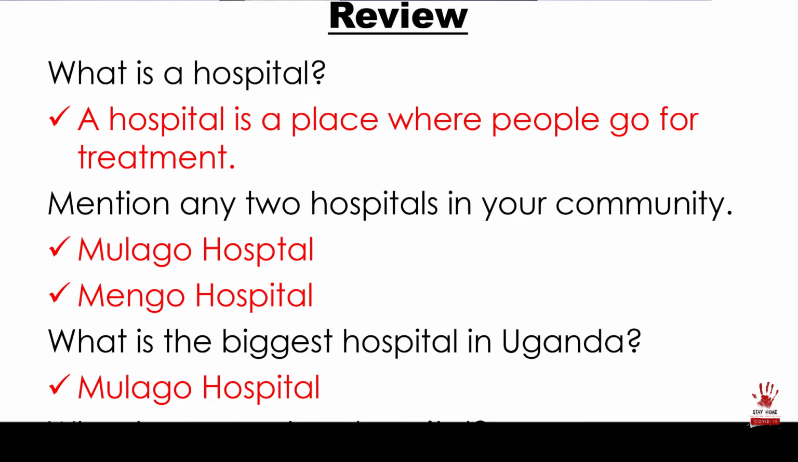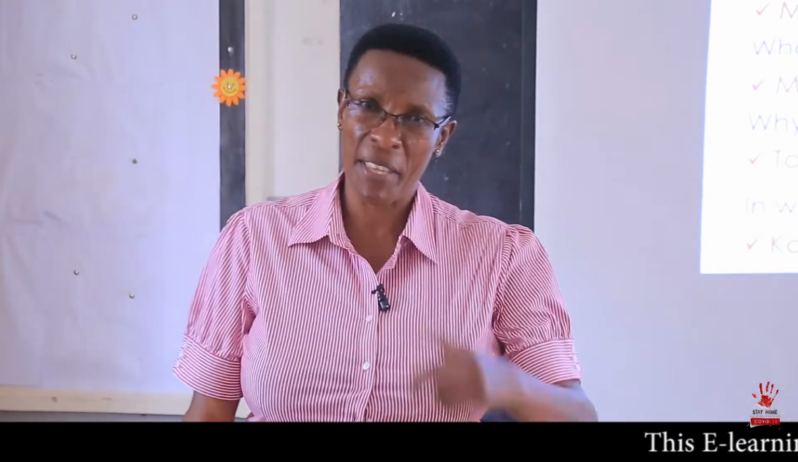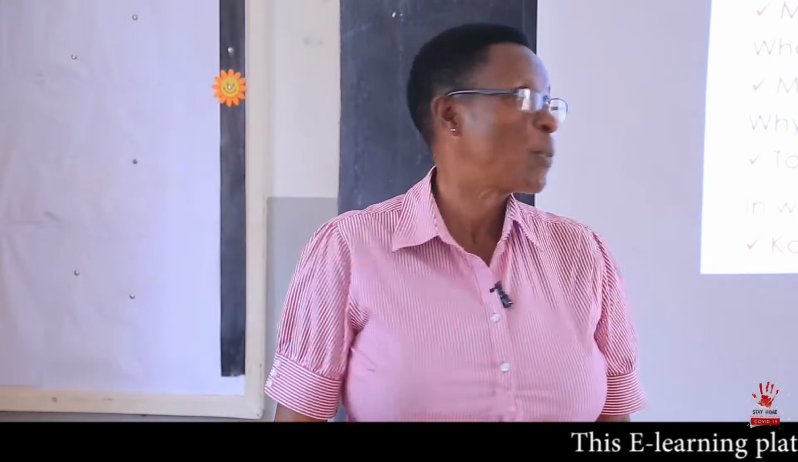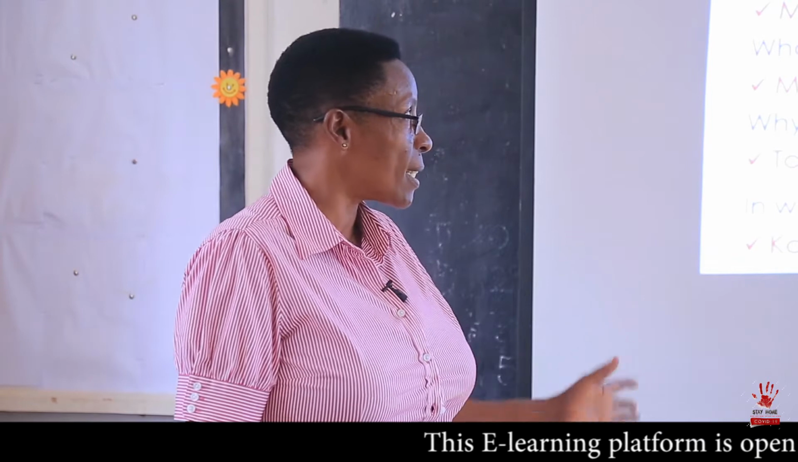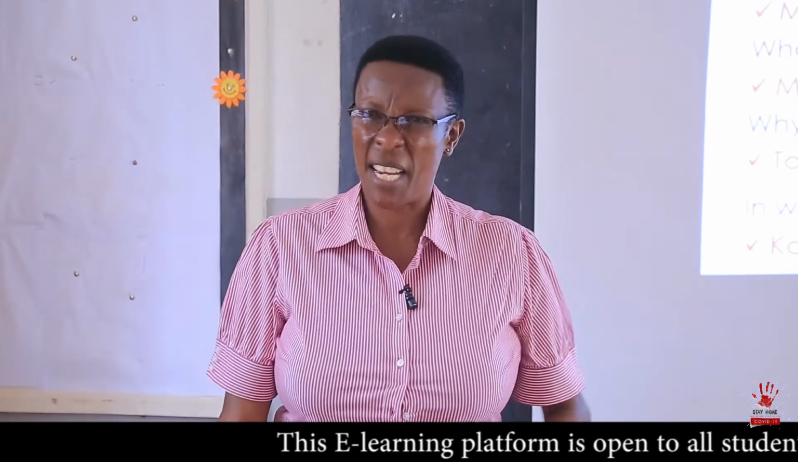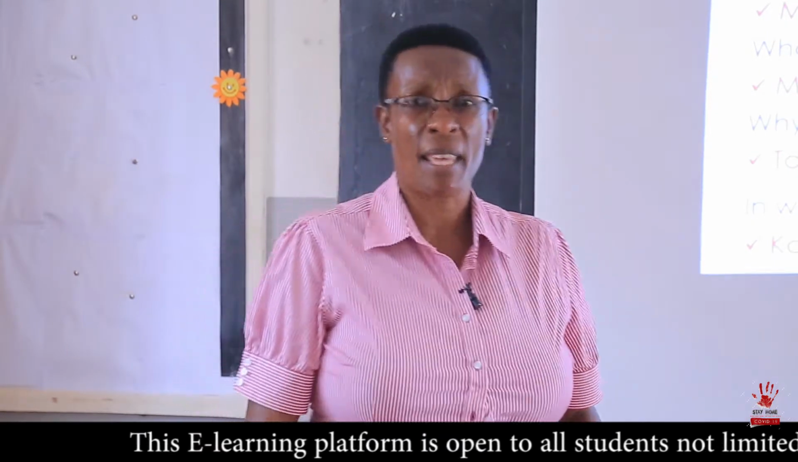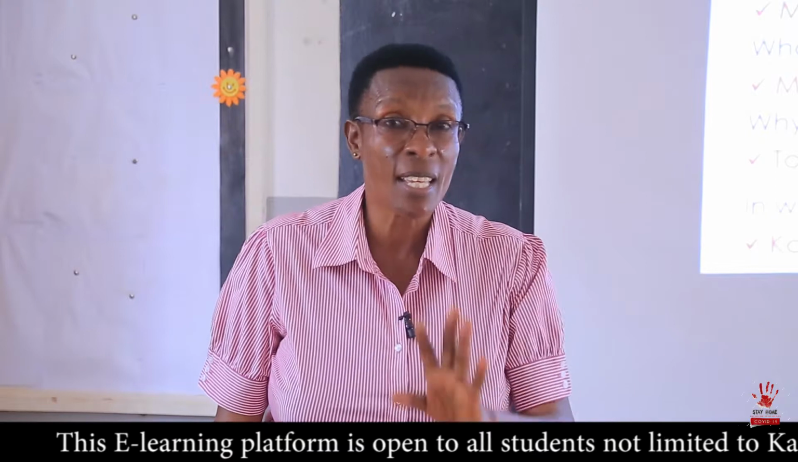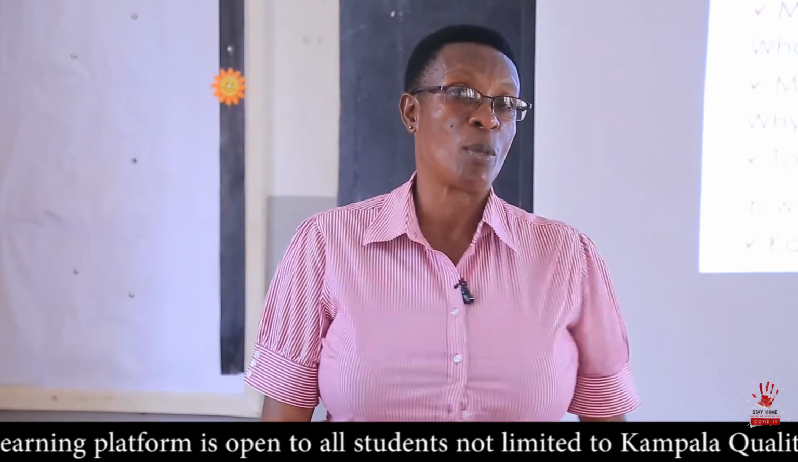Number two, mention any two hospitals in your area. Which hospitals did you give? I gave mine, Mulago Hospital, the biggest hospital, and Mengo Hospital. Did you write the correct spellings? Any other examples: Nakasero Hospital, Case Hospital, Nsambya Hospital. I wanted only two from the ones I taught you.